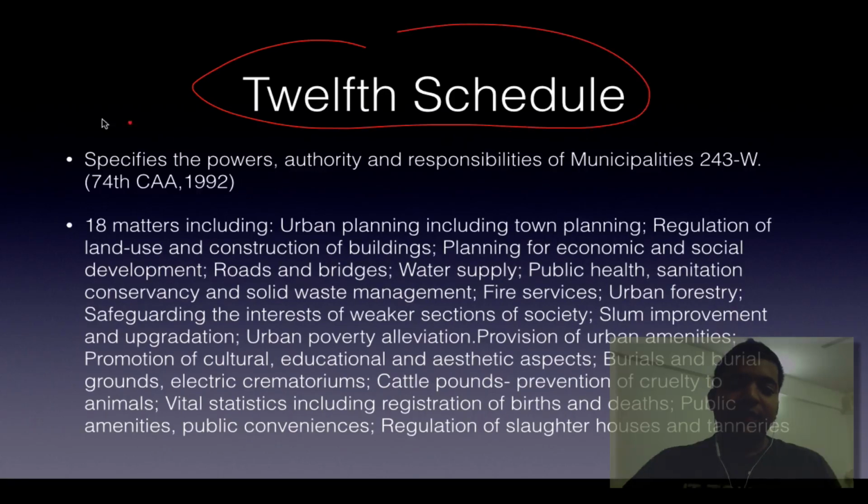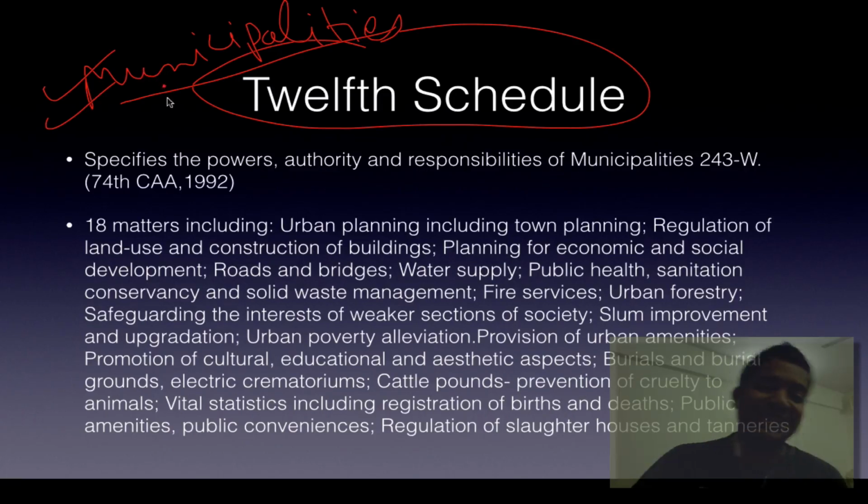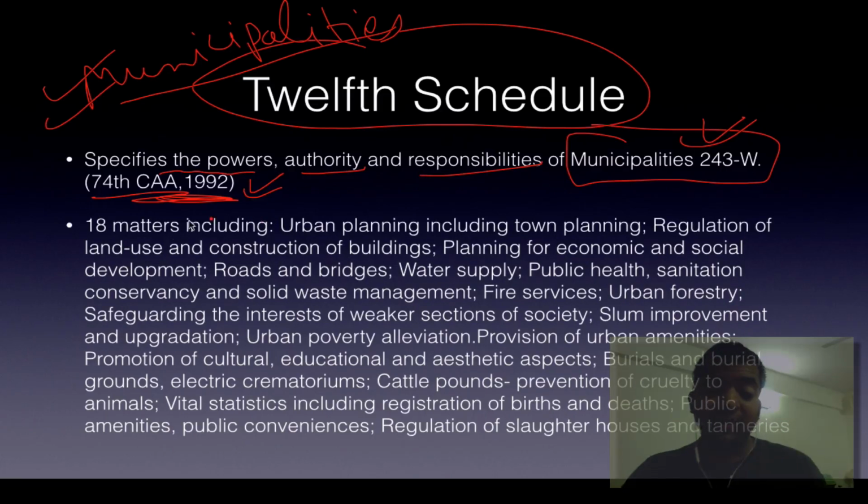Then we have the 12th Schedule. It deals with the municipalities, that is the local governments. Extremely important. You blame all the curses on them: traffic jam, no electricity, no water, etc. So this is basically the power, authority and responsibility of municipalities in Article 243W. It deals with the 74th Constitutional Amendment. Do check out the 12th Schedule and its subparts. 18 matters, not 29, just 18. But you will see the corollary.